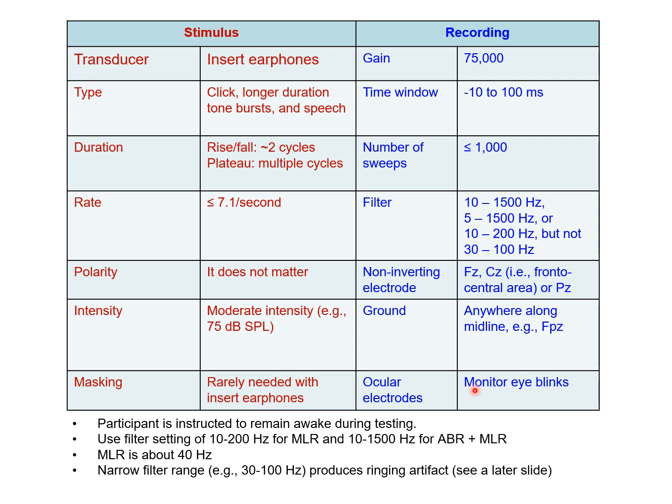Again, MLR frequency is around 40 Hz. A narrow frequency range, for example, from 30 to 100 Hz, will produce ringing artifact. Again, we will discuss this in a later slide.